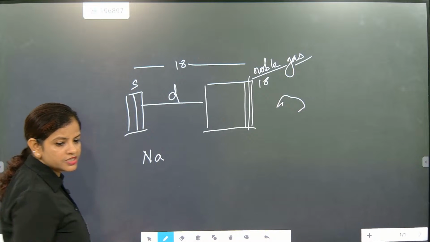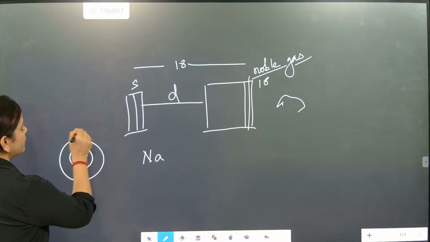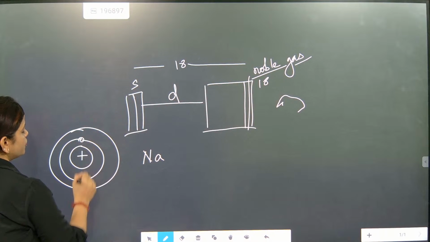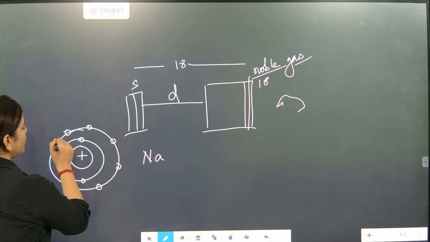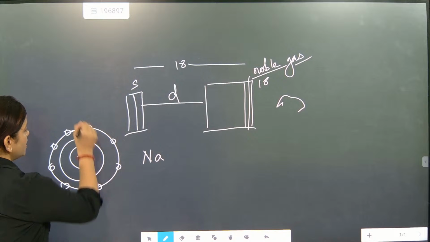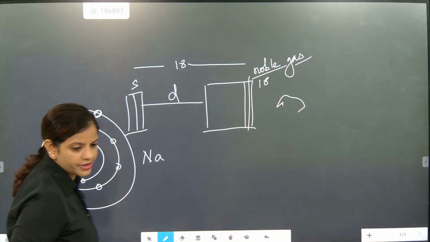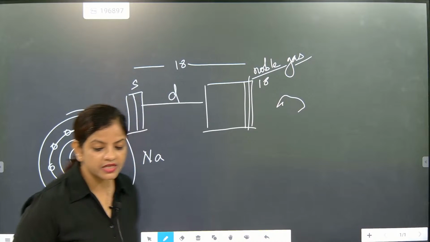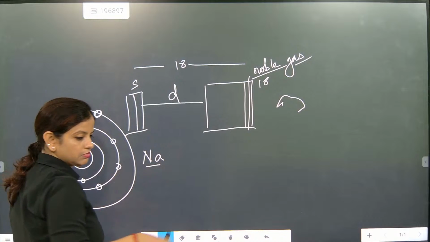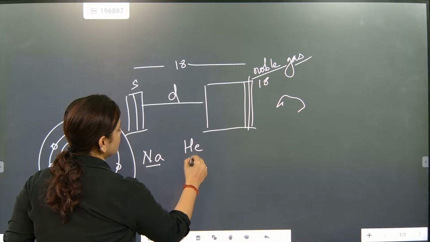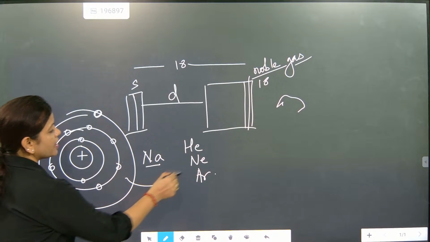So for this story, in sodium, the atomic number is 11. So it has 2 in the first orbit, 8 in the second orbit, and 1 in the third orbit. Okay, so sodium is very near to whom? Helium, neon, argon. So sodium wants to become like neon.